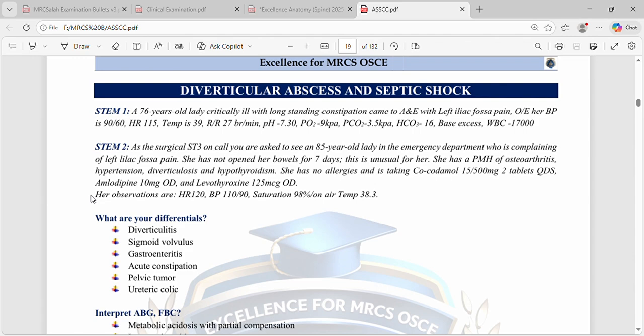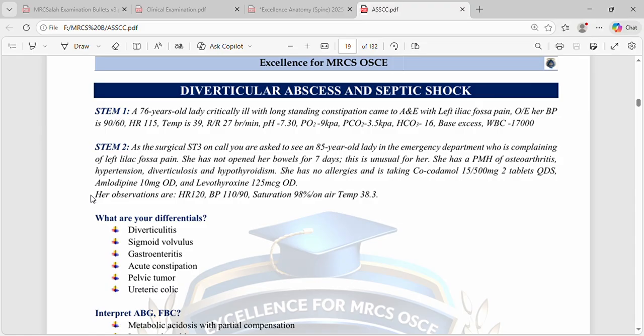So here is respiratory compensation and then metabolic acidosis with unstable vitals, critical dehydration, long-standing constipation, and right iliac fossa pain. Is the surgical ST3 on call?